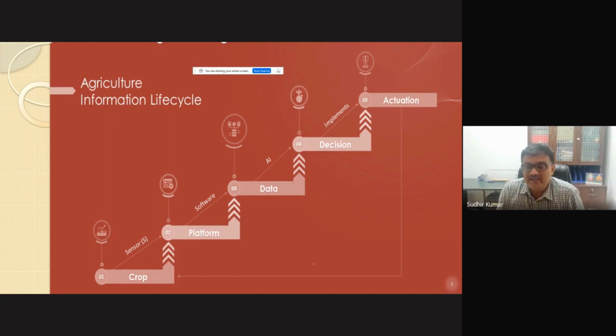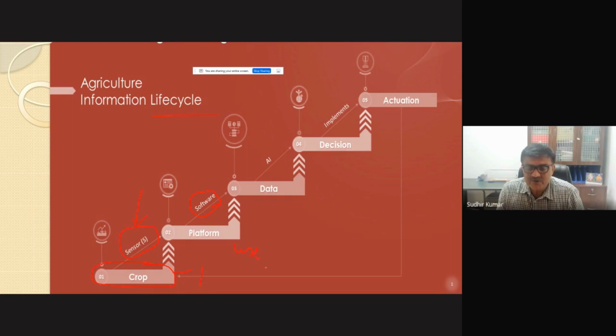One of the important aspects we have to see in an agriculture information system, the first and foremost thing, is our plant, or what we call the field or crops. Then we have to find out how information can be taken from the crop. That can be done with the help of sensors. And the second aspect is what kind of software we want to use for this information.